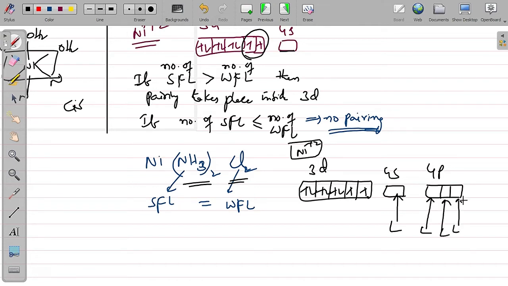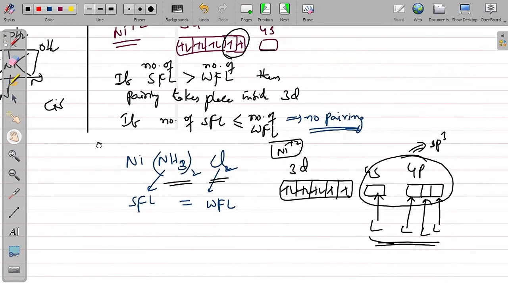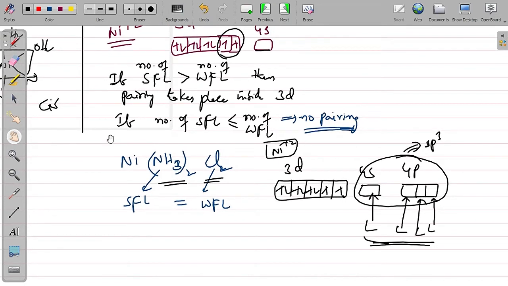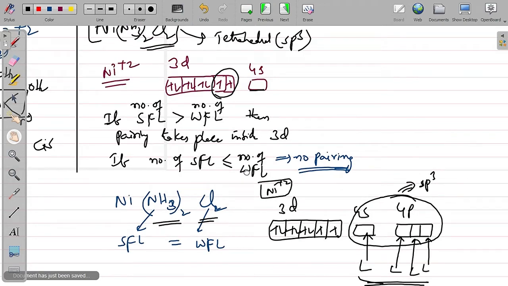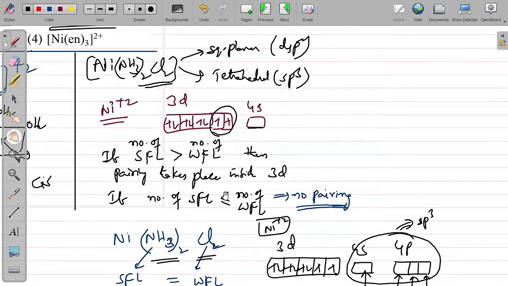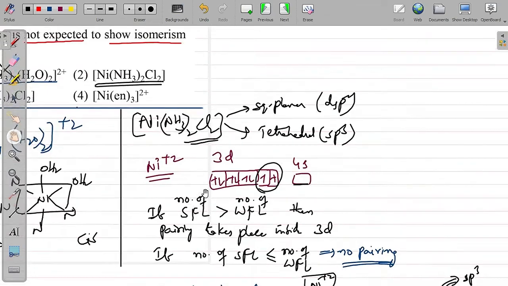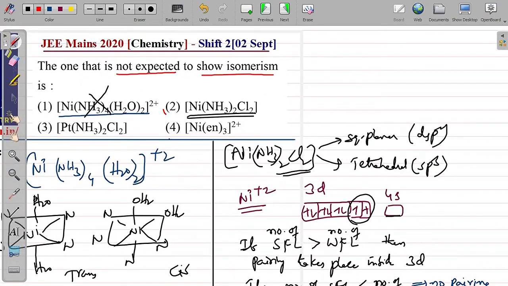In other words, these 4 orbitals will get hybridized in the sp3 form to help the 4 ligands to donate their electrons. That is why the hybridization is sp3 and it is tetrahedral, so it does not exhibit any geometrical isomerism, and no optical isomerism anyway. Therefore, this compound does not show any isomerism. So this is the correct option.